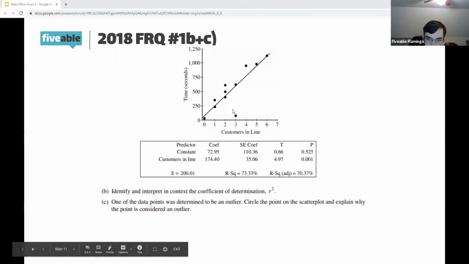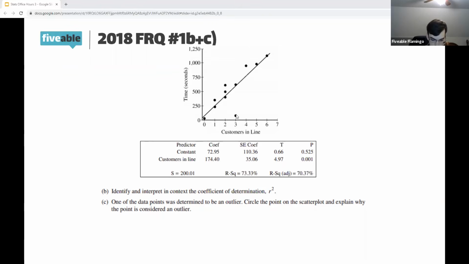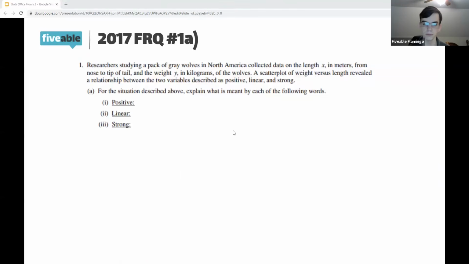So we would see that there's this guy right here, and you would say that that's the outlier, and you would say it's an outlier because the value greatly differs from the rest of the data. So you'd say something like, the expected value if there are 3 customers in line would be much higher than shown here. Therefore, it's an outlier. All right, let's move on to this next FRQ. So give it a read over, and then I'll take you through the answer.